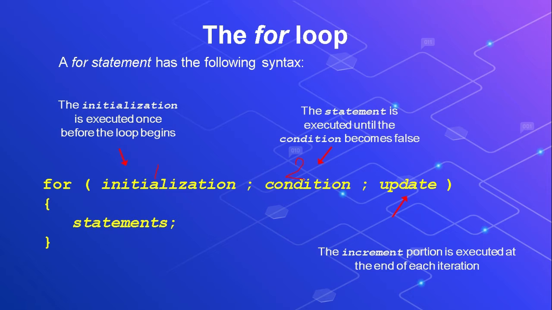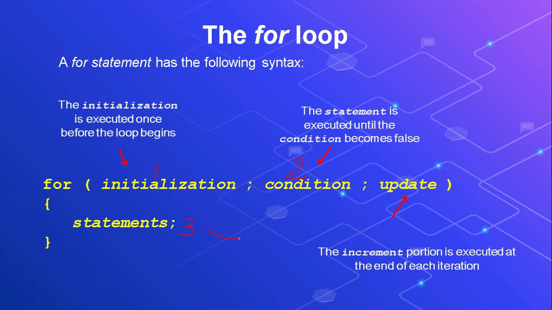This is the second step: the condition will be checked. If the condition is true, then see the curly bracket. The statements mentioned over here will be executed. There can be one statement, there can be multiple statements. Whatever is within this curly bracket will be executed. This will be the third step. Now from here updation will be done.